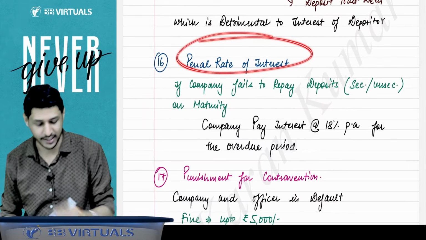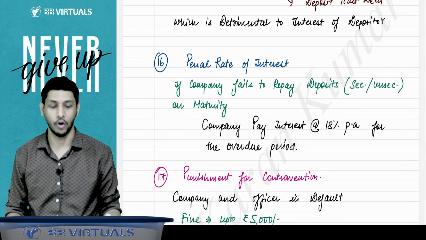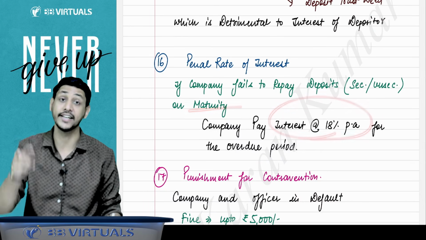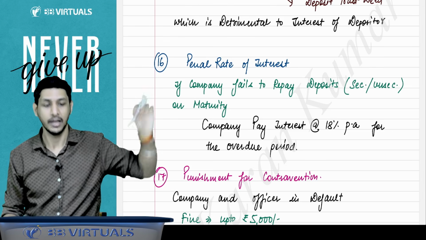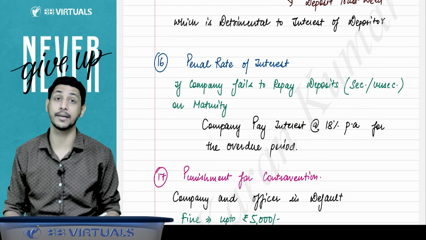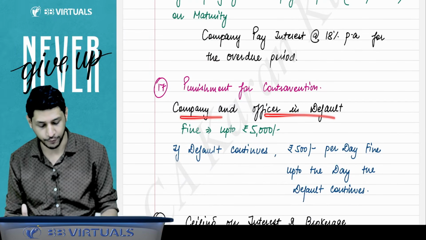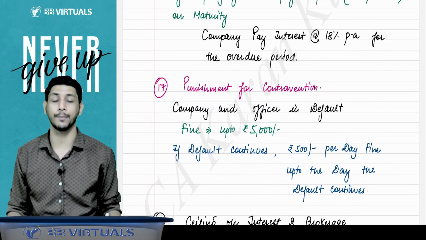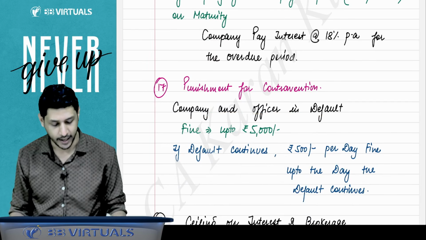Then penal rate of interest is given in the next rule. If a company fails to repay the amount of deposit on maturity, then the company has to pay interest also at the rate of 18% per annum, in addition to whatever fine is applicable. And what is the punishment for contravention? The company and officer will be liable for a fine of up to rupees 5,000, and if the default continues, rupees 500 per day up to the day the default continues.